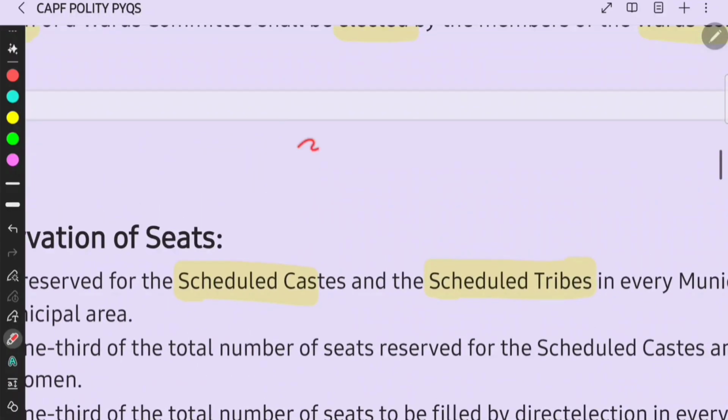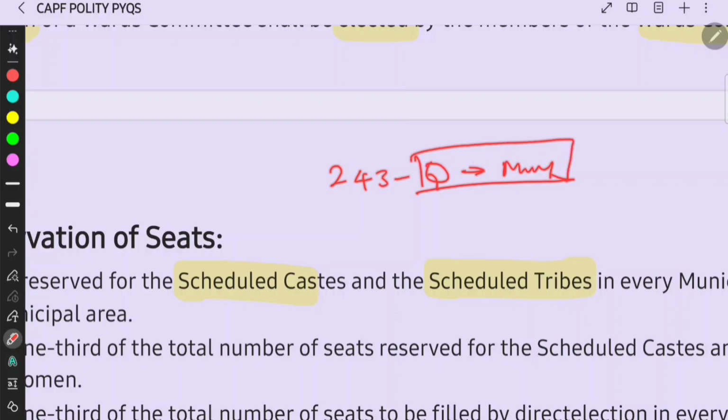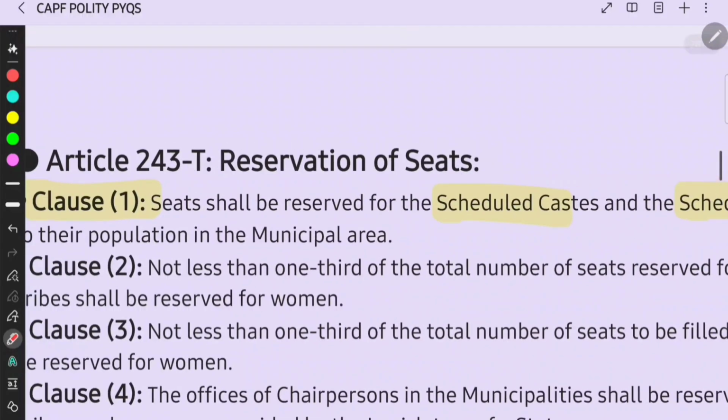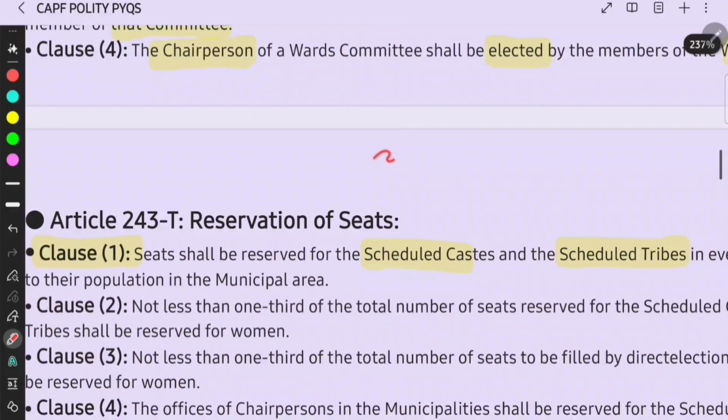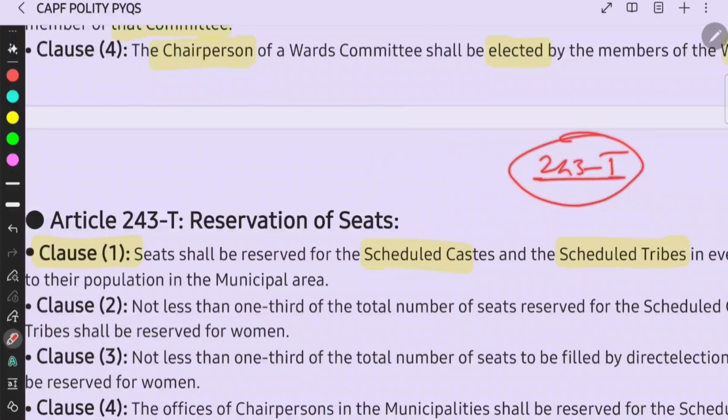When you read Lakshmikant, you will see a pattern: 243A to P will be for panchayats. Then you have to remember 243Q, there will be municipalities, right? And you can count from Q, R, S, T. That is the 4th article, which is important. That is, 243T is reservations in municipalities.